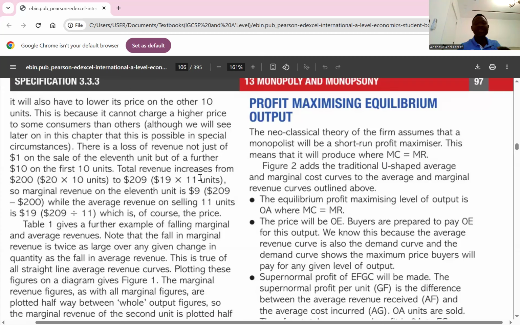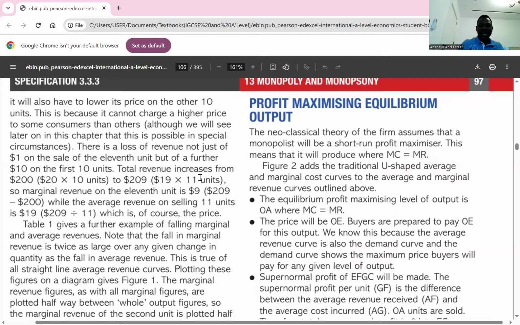On the other hand, if your marginal revenue is less than your marginal cost, that means you're incurring extra cost. What can you do as a monopolist? You reduce your output. When you produce less, what happens? Supply within the market reduces. That allows you to increase your price and make more profit. So that's the profit maximization rule: MR equals MC. If MR equals MC, that is the profit maximizing level of output. If your MR is greater than MC, you have to produce more. And if your MC is greater than MR, or your MR is less than MC, you have to produce less. Is it clear?